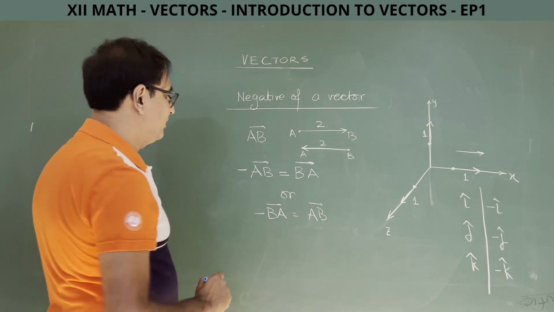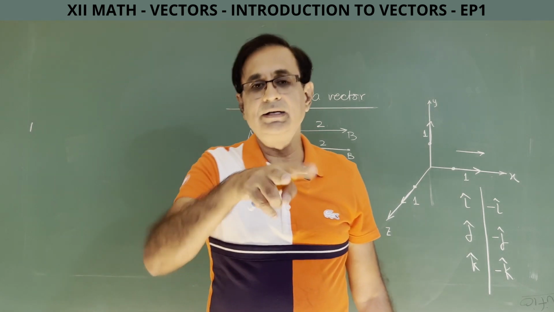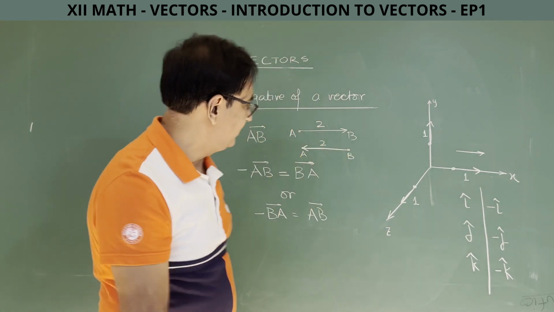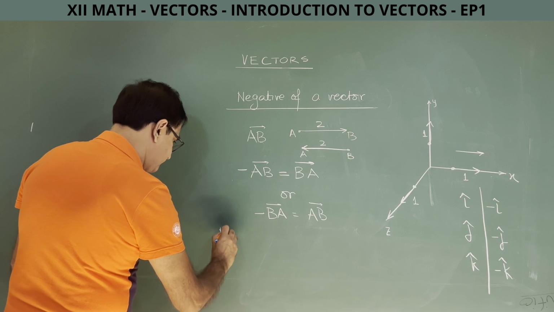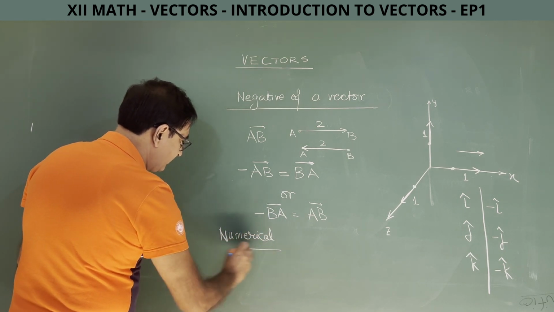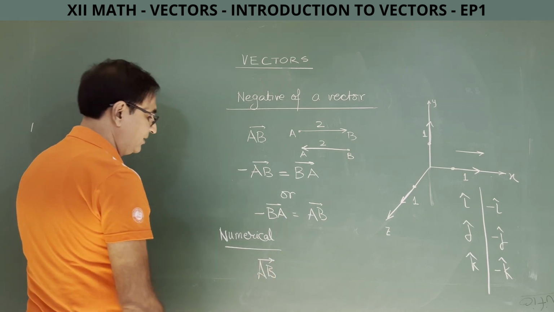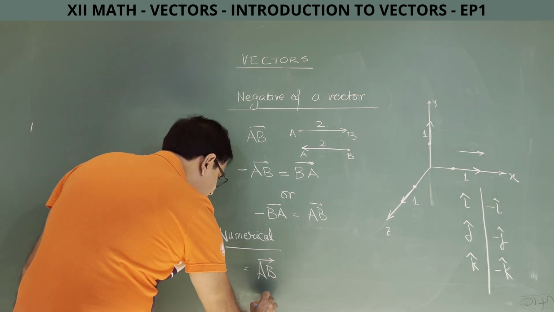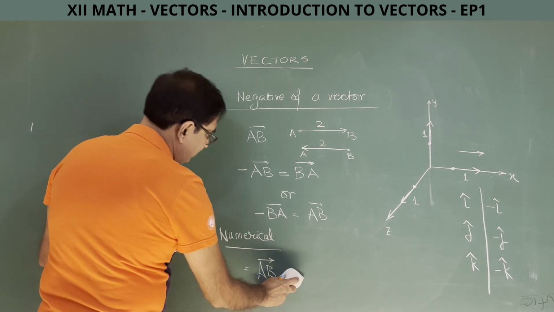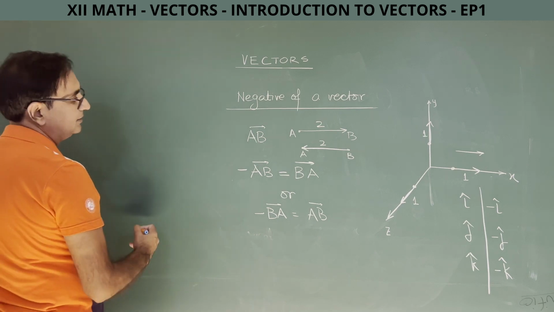Alright. So while doing numericals, if there is a need to change the head and tail, you can go ahead and do it. Suppose I am doing a numerical, and there arises a need to write AB as BA. So in the next line you can write it as, let me write it a little above, this portion of the blackboard may go out of the screen.